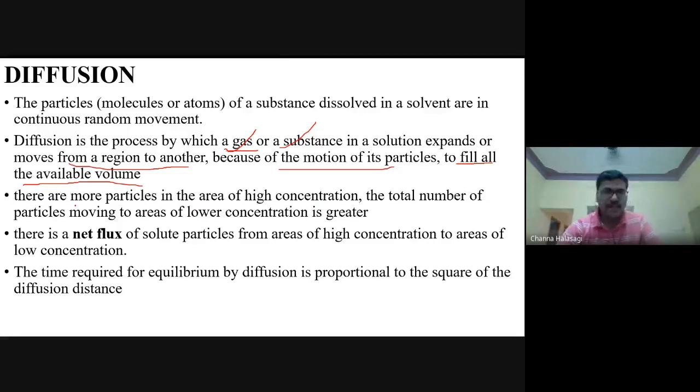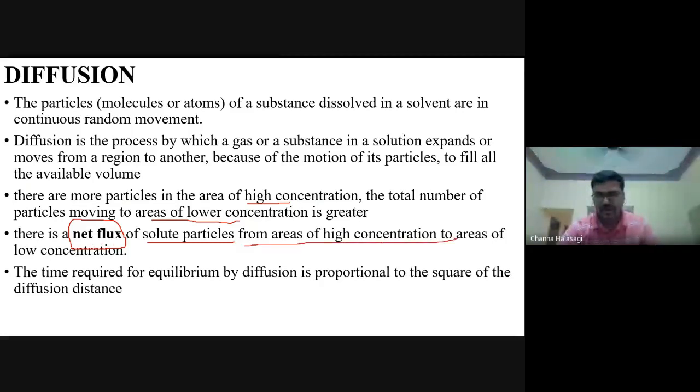They always move from a region of higher concentration to the area of lower concentration. This total movement of particles, we call it net flux, the total amount of particles moving from the area of higher concentration to the area of lower concentration.